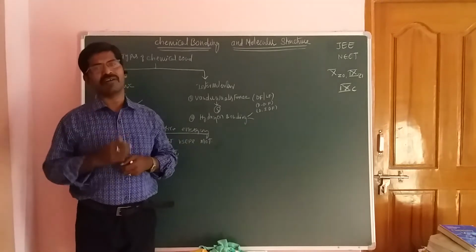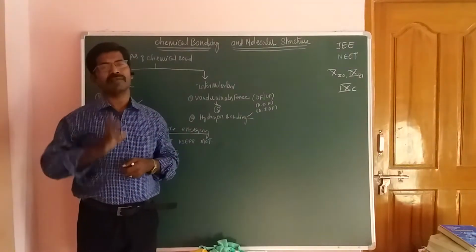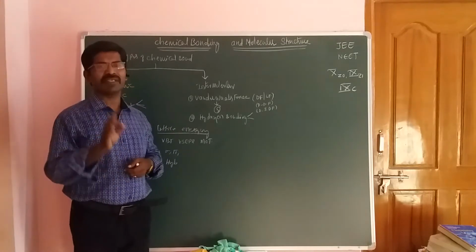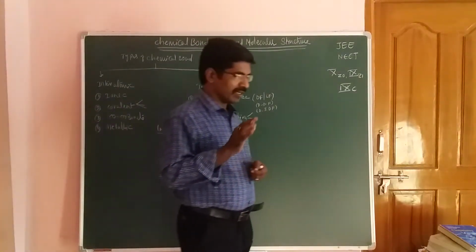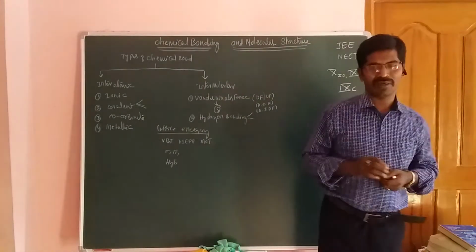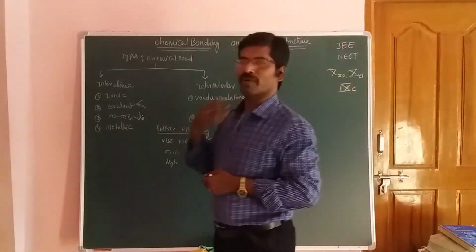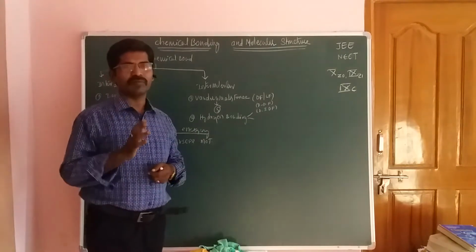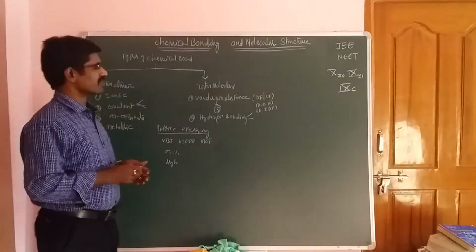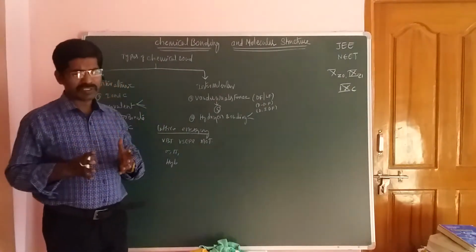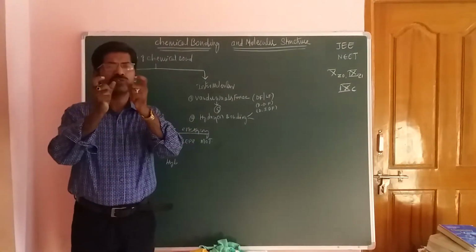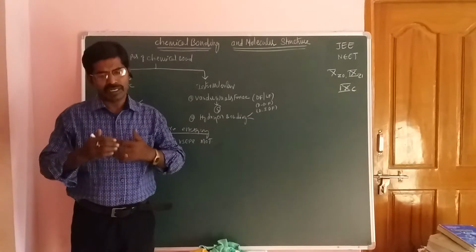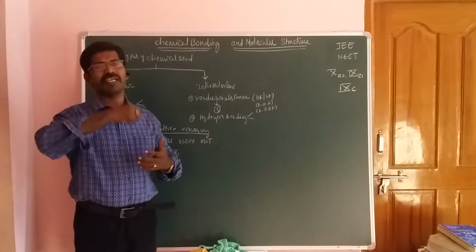Now that force is called chemical bonding. This is the most important concept to proceed with, the cause of chemical bonding.